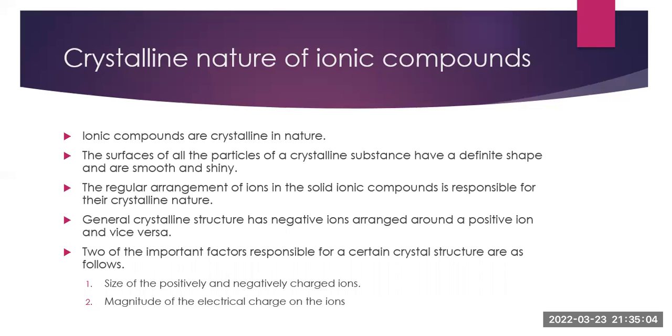General crystalline structure has negative ions arranged around a positive ion and vice versa. That is, positively charged ions are arranged around the negatively charged ions. Two of the important factors responsible for a certain crystal structure are as follows: size of the positively and negatively charged ions, and magnitude of the electric charge on the ions. So these are the factors responsible for the certain crystal structure.